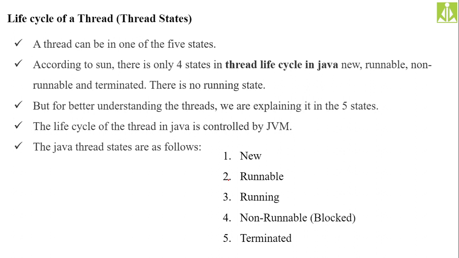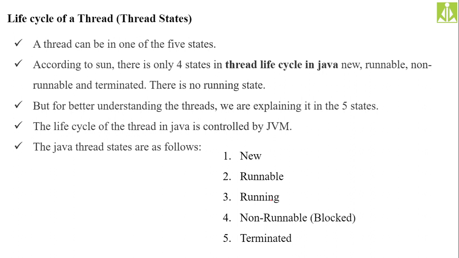The life cycle of a thread in Java is completely controlled by the JVM itself. The Java Virtual Machine is responsible for putting the threads in any one of these states: new to runnable, runnable to running, running to non-runnable, non-runnable to terminated. Whatever the state of your currently running thread, putting that thread into any one of these states is the responsibility of the Java Virtual Machine, or in short JVM.